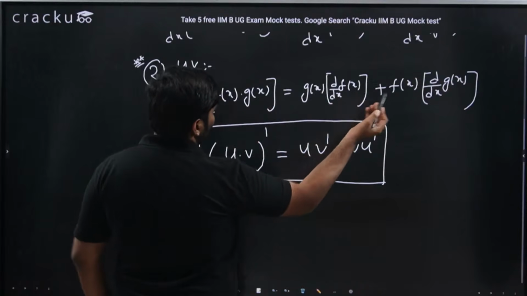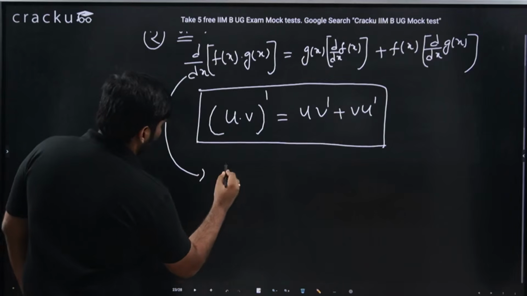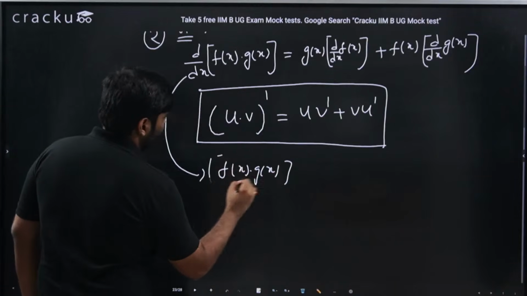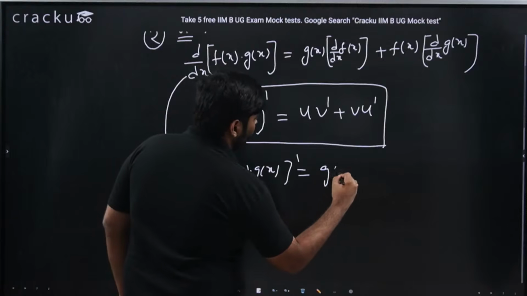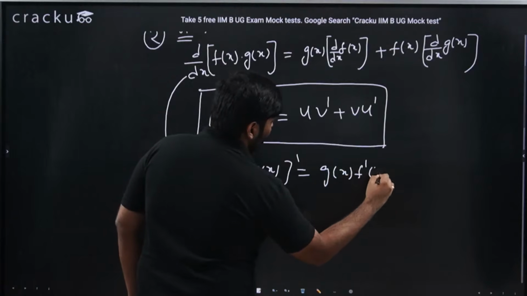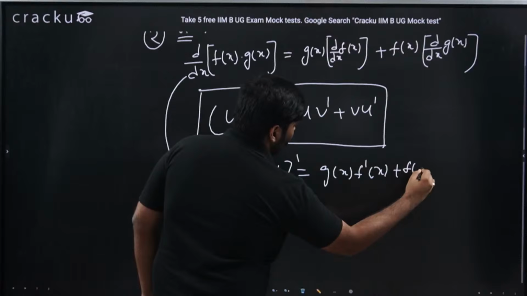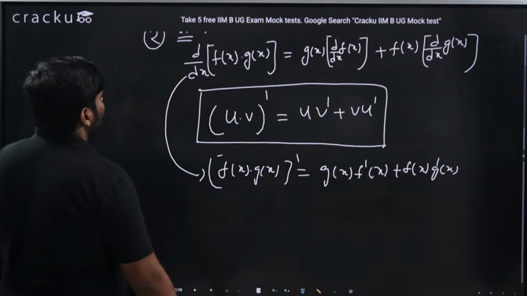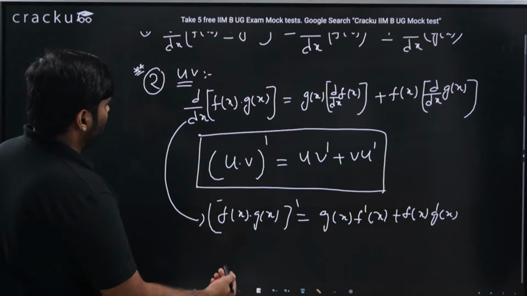This can be written simply as f of x into g of x whole differentiation is nothing but g of x into f dash of x plus f of x into g dash of x. This is what ultimately the UV rule meant. So this is UV rule, but this is a product, right?